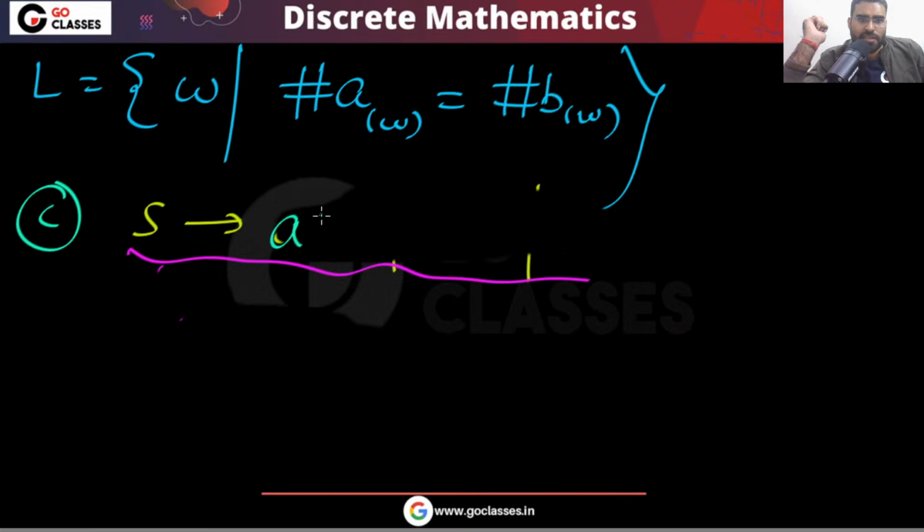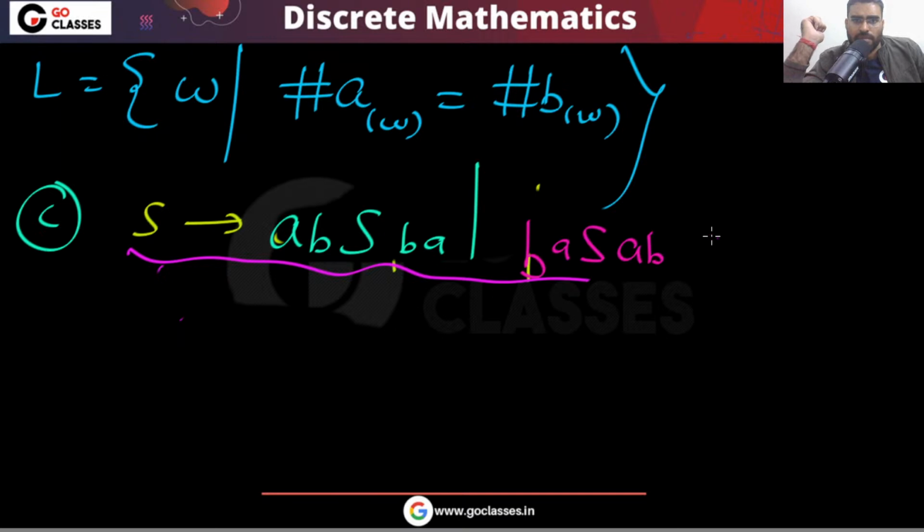Option C is saying ABS, BA or BAS, AB or epsilon. Now you tell me, is this the answer?